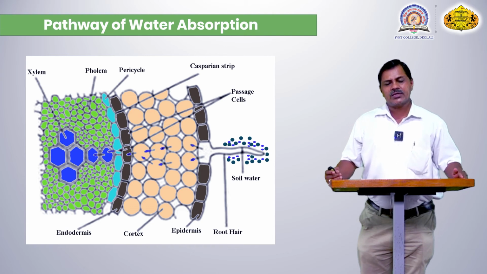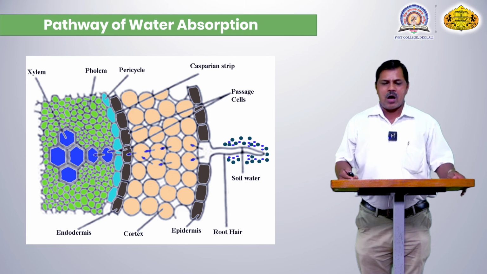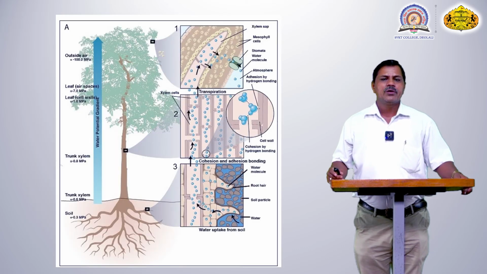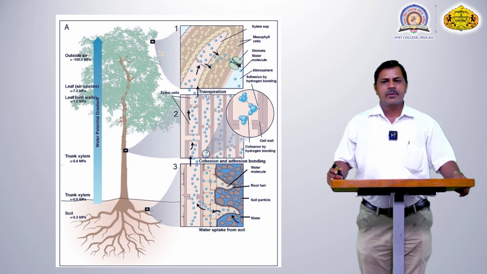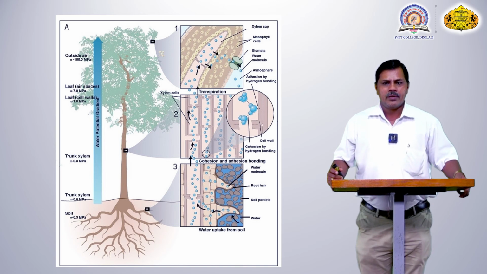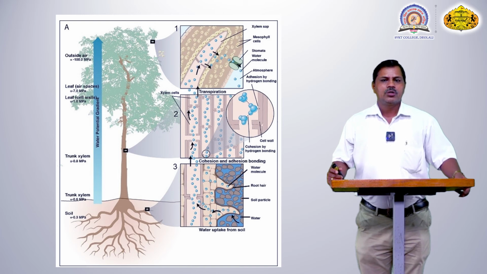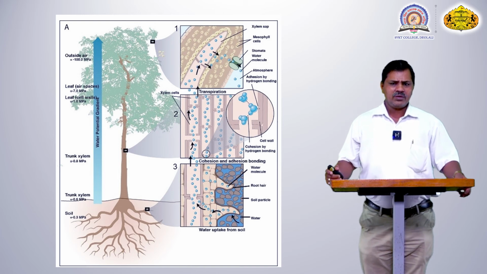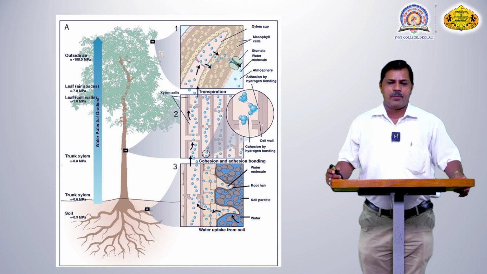And this xylem cell can conduct the water molecule, and it is uplifted through this bluish colored xylem cell, and it passes to the above part of the plant body. This is a very nice picture of how the water molecule is absorbed and uplifted. Through the xylem, the metaxylem or protoxylem, the water molecule is passed to the above part of the plant body according to its requirement.